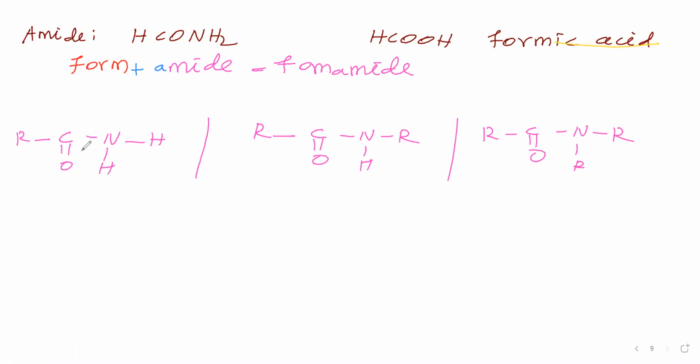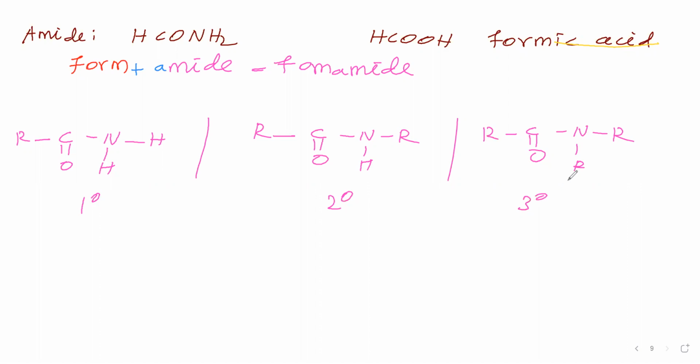Then what is the difference? If N has 2 hydrogens, it is called primary amide. If N has only 1 hydrogen, secondary amide. If N has no hydrogens, tertiary amide. So remember the formulas: CONH2 primary amide, CONHR secondary amide, CONR2 tertiary amide.